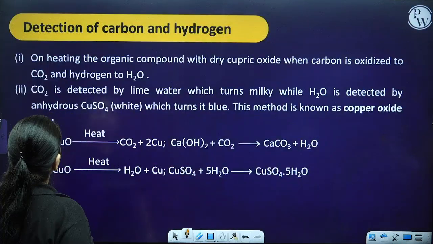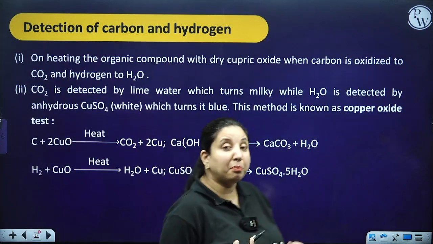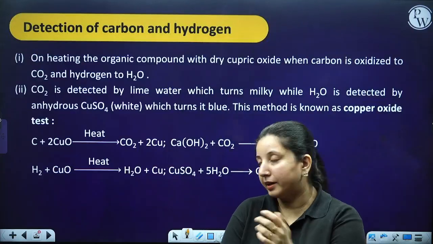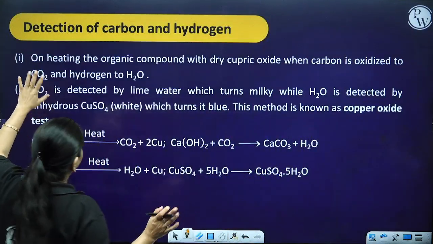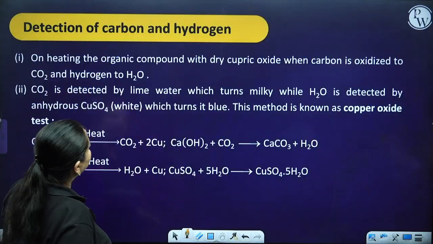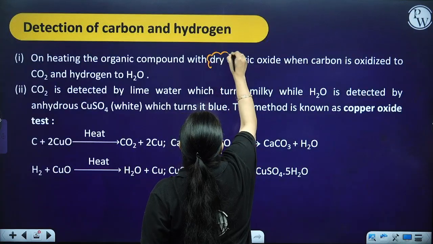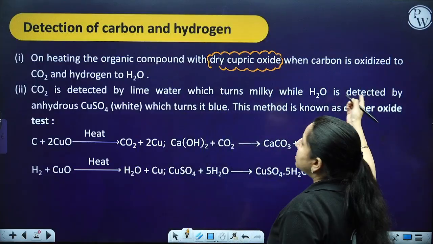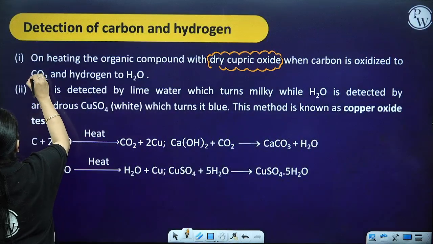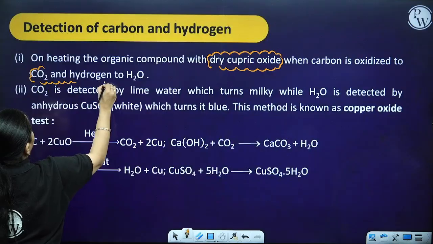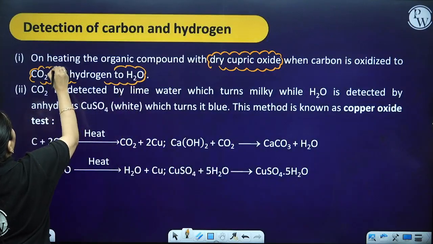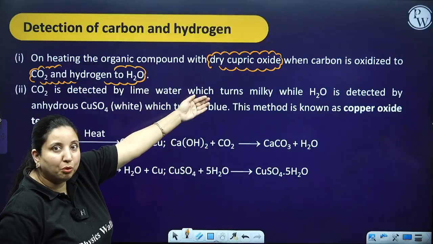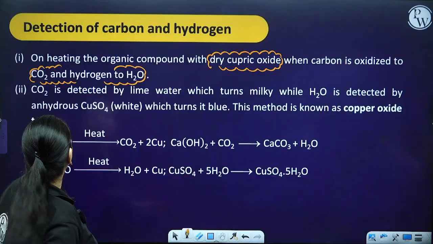Now, first of all, if my organic compound is very pure and has only carbon and hydrogen, how am I going to detect that? On heating the organic compound with dry cupric oxide, CuO, carbon is oxidized to CO2 and hydrogen to H2O.